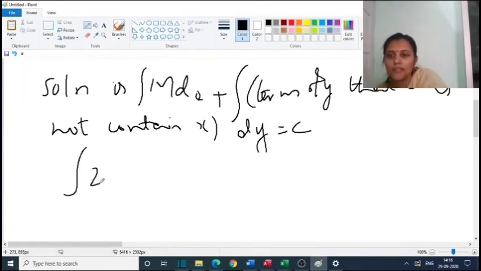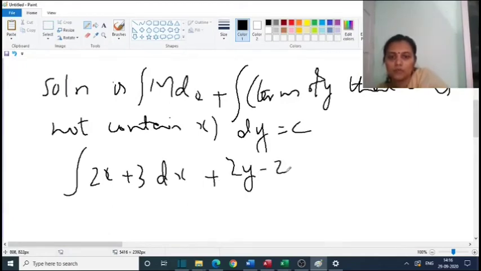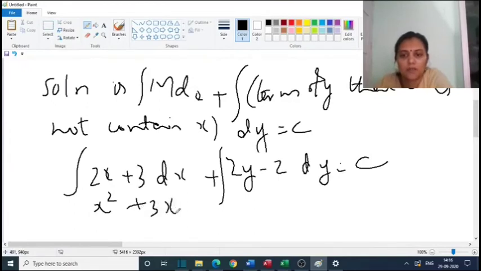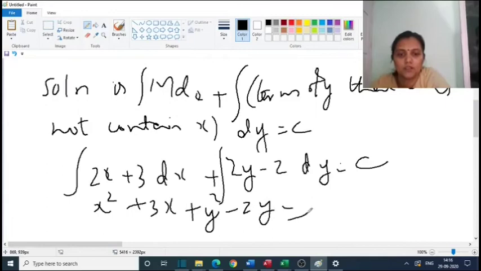That is, (2x plus 3) dx plus (2y minus 2) dy is equal to c. That is x square, since integral of 2x is 2 into x square by 2, which is x square, plus 3x plus y square minus 2y is equal to c, which is the solution.